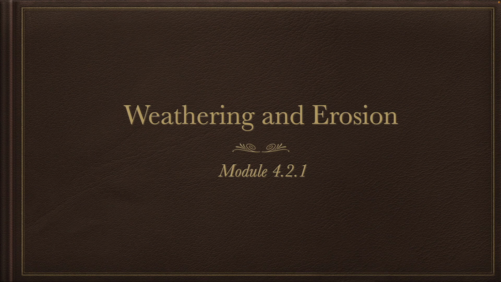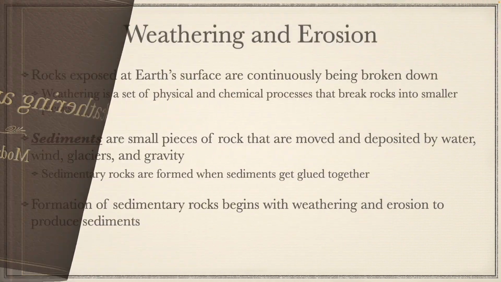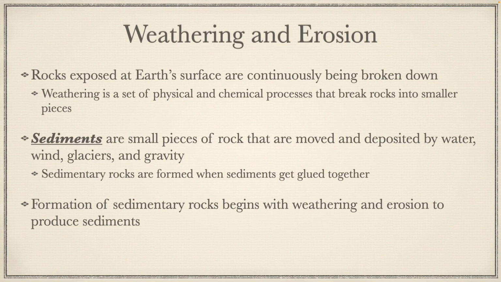Weathering and erosion. Rocks exposed at Earth's surface are continuously being broken down. Weathering is a set of physical and chemical processes that break rocks into smaller pieces. Again, weathering breaks rocks into smaller pieces.